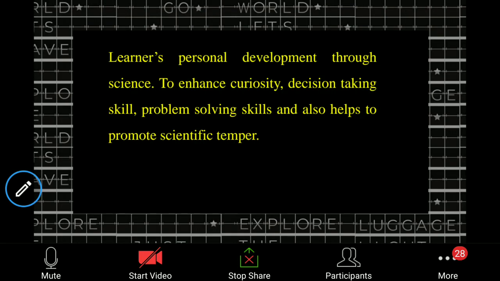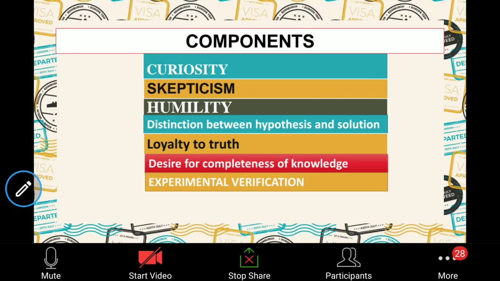Coming to the general definition from the things we have discussed so far, it's basically the learner's personal development of science to enhance curiosity, decision-taking skills and problem-solving skills. It also helps to promote the scientific temper. That scientific temper will make you develop the scientific attitude in yourself.